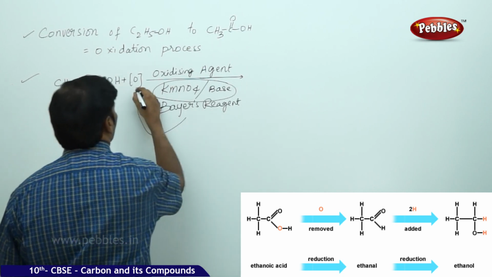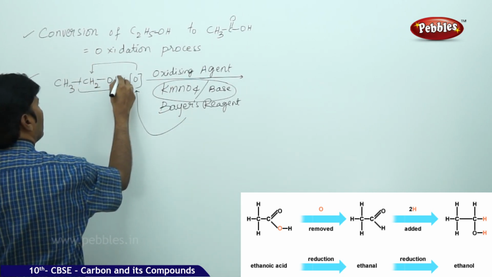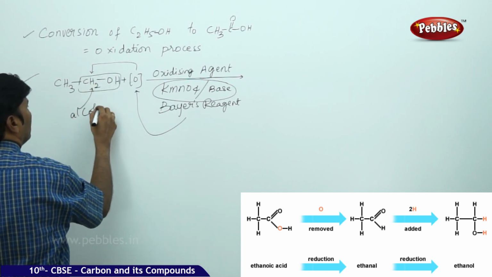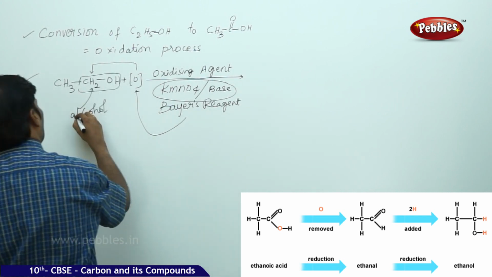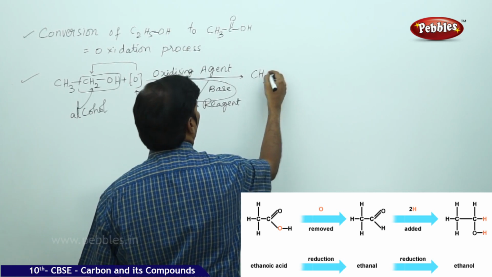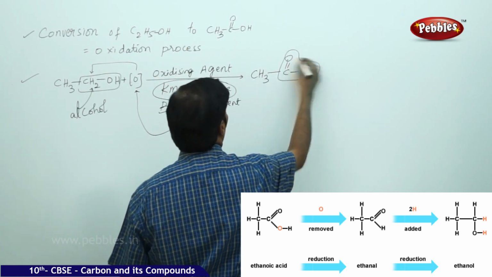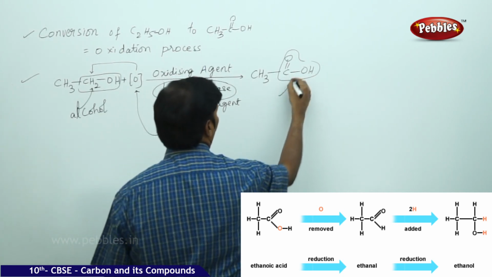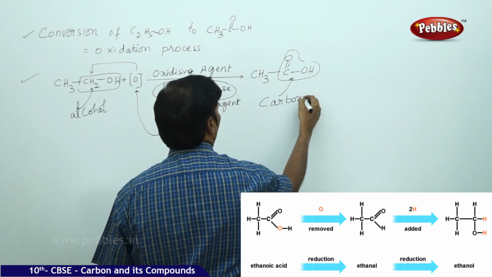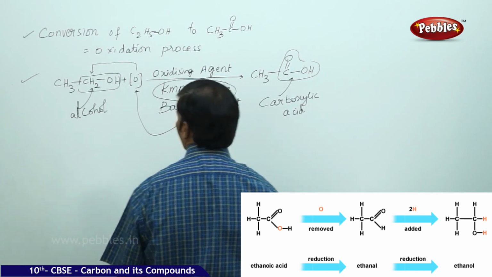So it supplies the nascent oxygen, and this nascent oxygen will convert the alcohol to CH3, carbon double bond oxygen, the carboxylic acid.